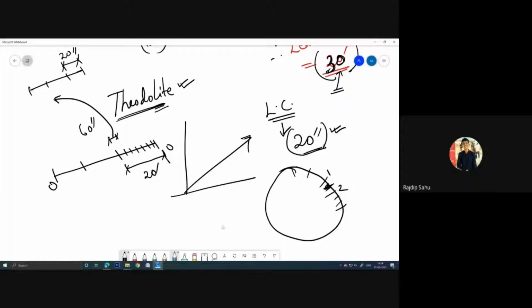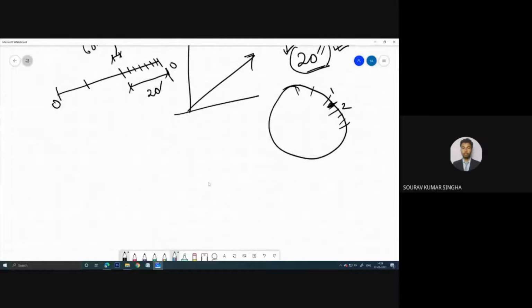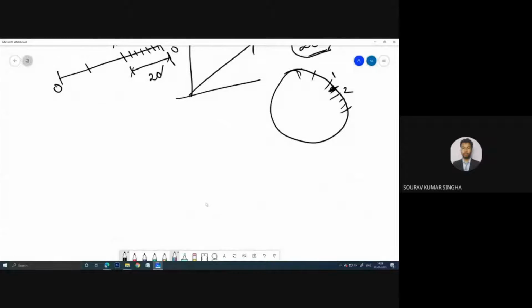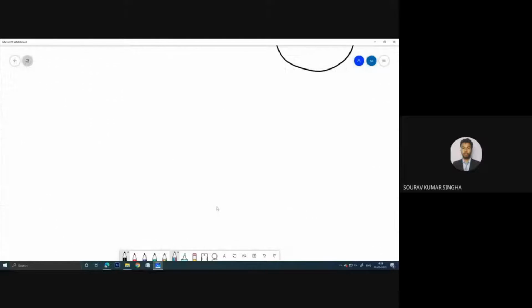Yes. Okay. So now I will tell you about the angle. What is the angle measurement? Basically, in compass survey, what we have done is we have determined the horizontal angle.